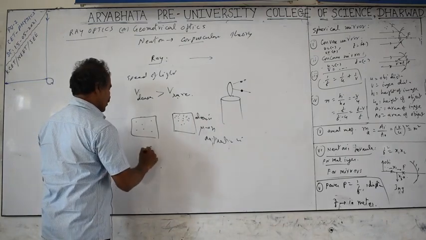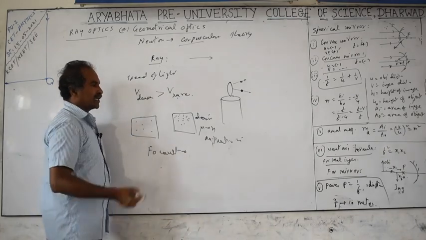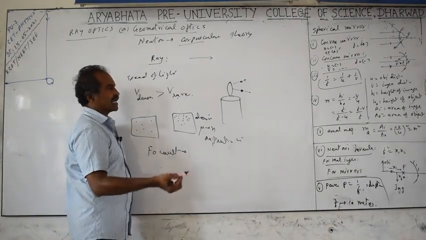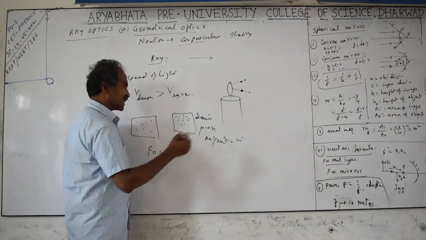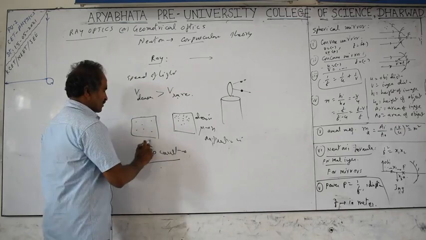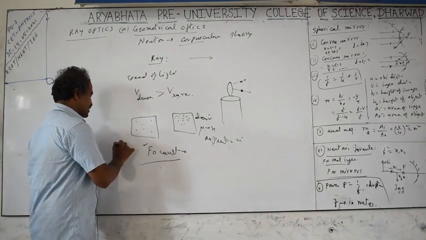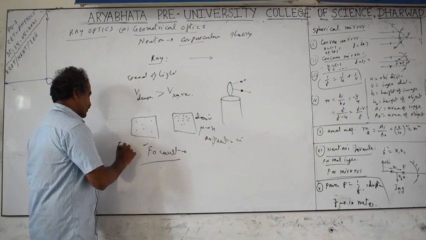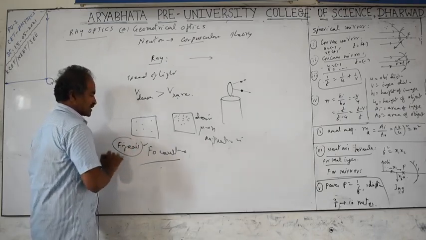But a scientist called Foucault did the experiment, and he calculated the speed of light in water, in glass, etc. on the terrestrial, on the earth's surface, passing the light between two hills. He was the first person to calculate the speed of light more accurately. Before him, one more scientist, Fizeau, had tried to find the speed of light, but he was not very accurate.